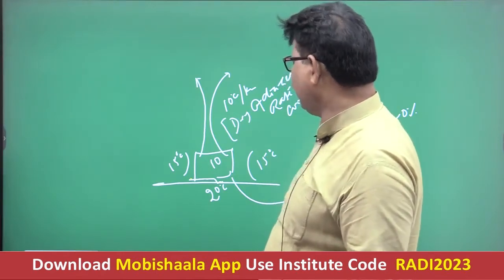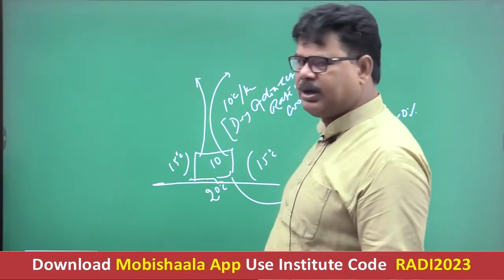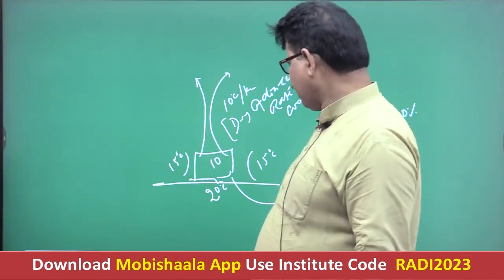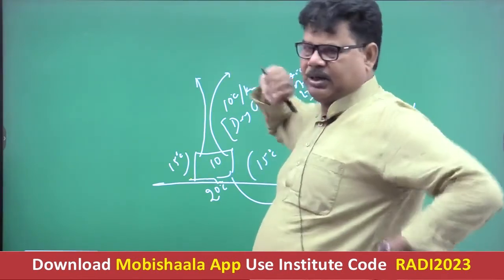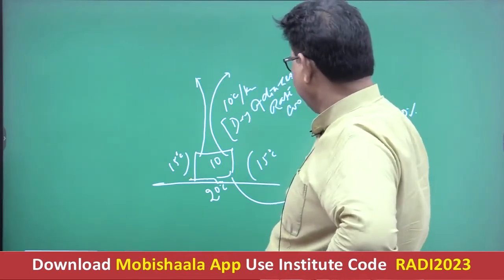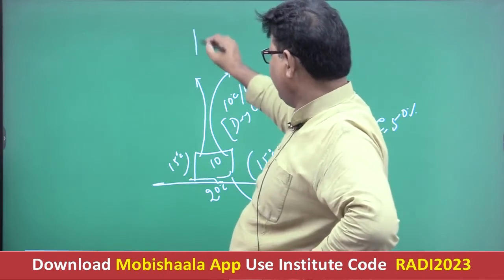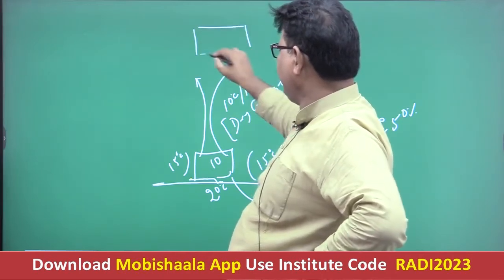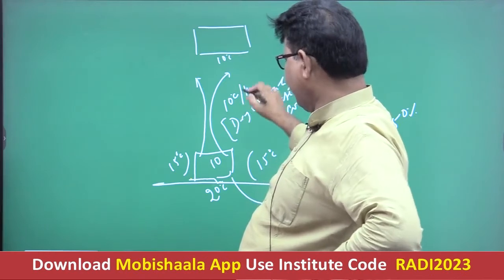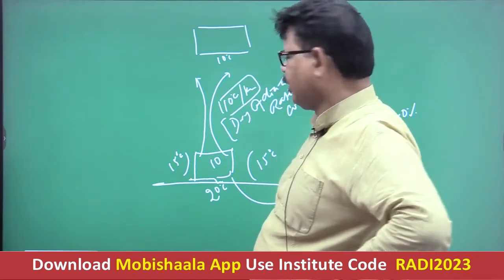What is the meaning of the dry adiabatic rate of cooling? Upliftment of the air will start, and the dry adiabatic rate of cooling applies. Suppose during upliftment the temperature of the air reduces up to 10 degrees Celsius, as the rate is 10 degrees Celsius per kilometer.